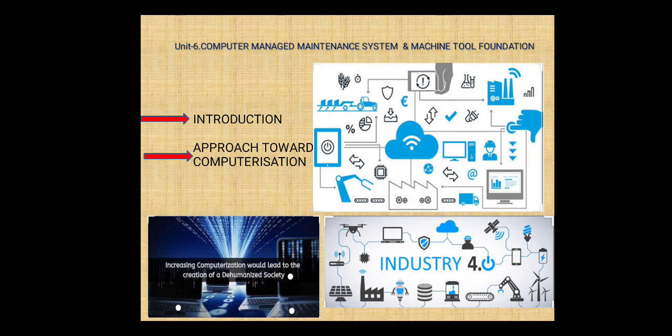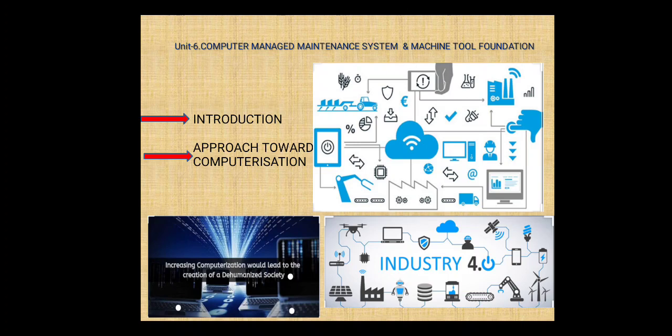While implementing in small to larger scale industries, we are going to see how the approach towards computerization develops. In a big existing plant, usually computerization is not done at a time, because high investment is necessary at a time in all the departments. Step by step the computerization is done.